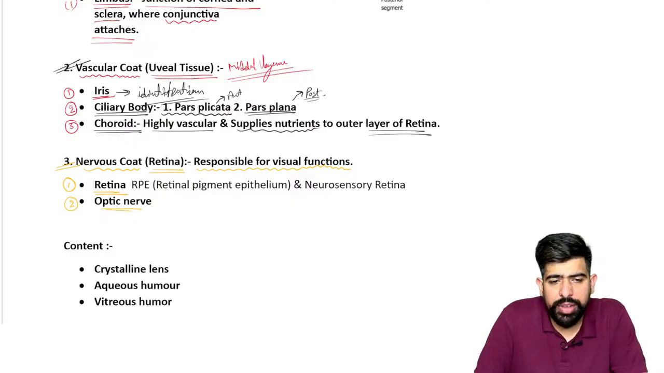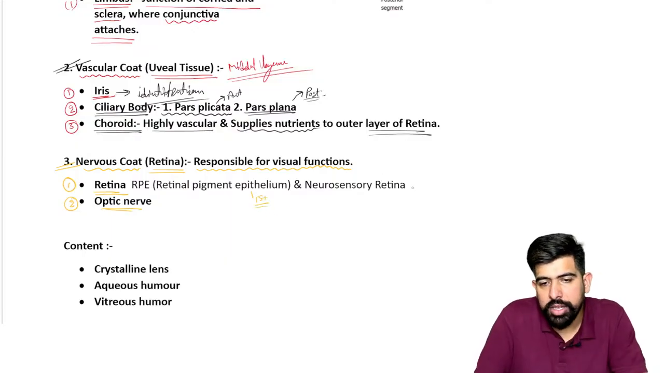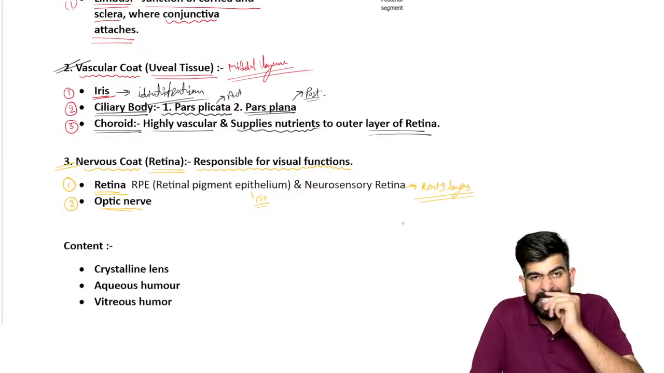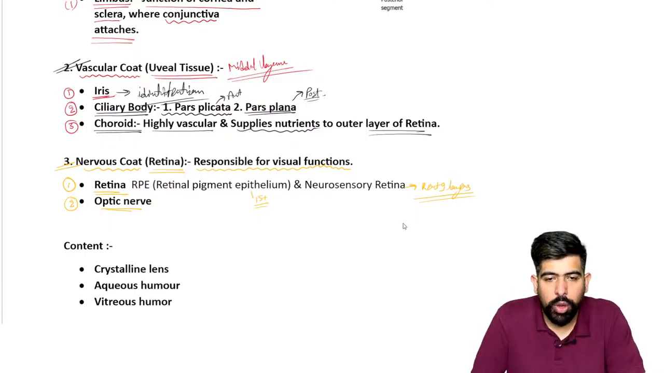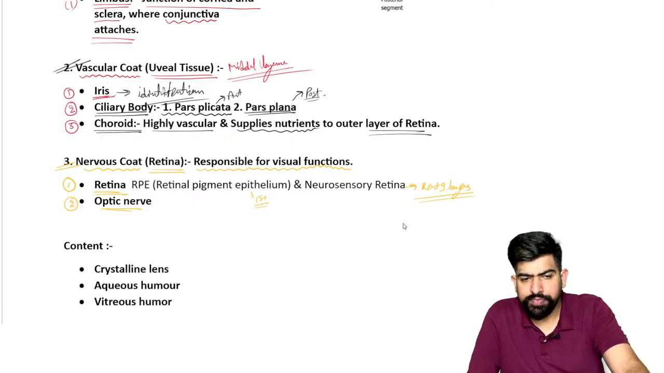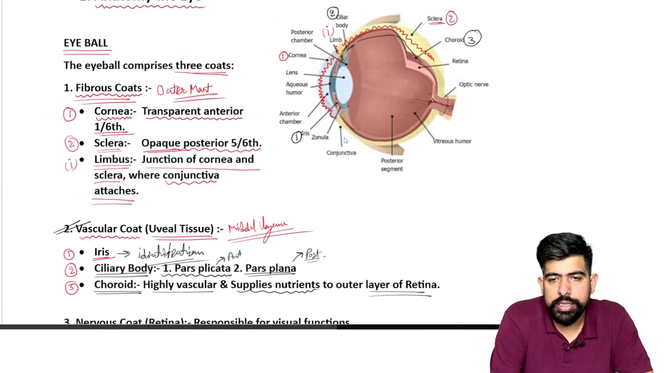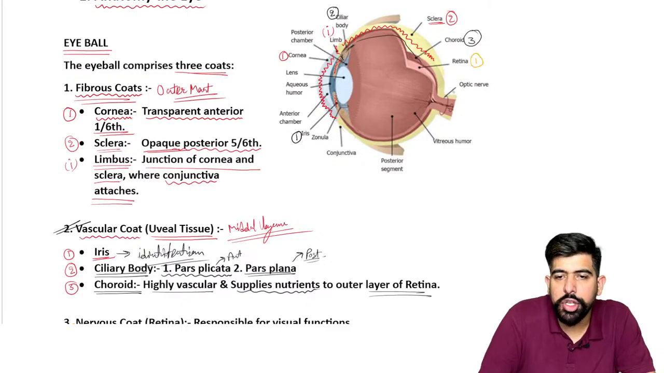Now in the retina we have all 10 layers. The first layer is this, the retinal pigmented epithelium, and the rest of the 9 layers are known as the neurosensory retina, right? So we have 10 layers of the retina in total. These 10 layers of the retina make up the nervous coat, and this is the first structure of the nervous coat, which is the retina.